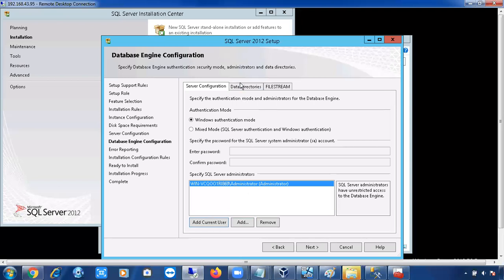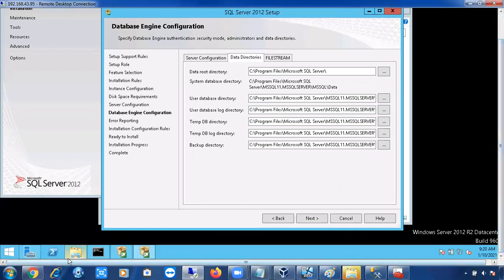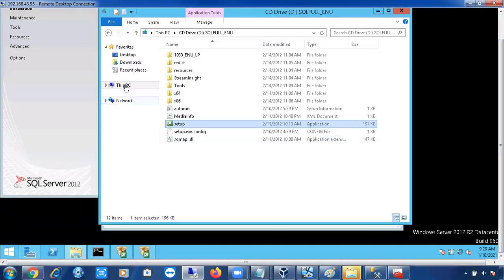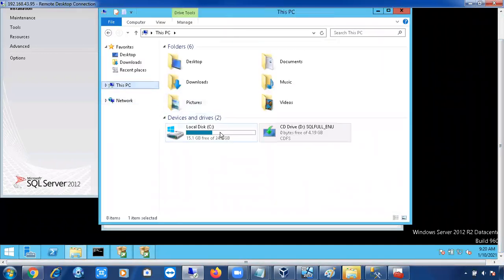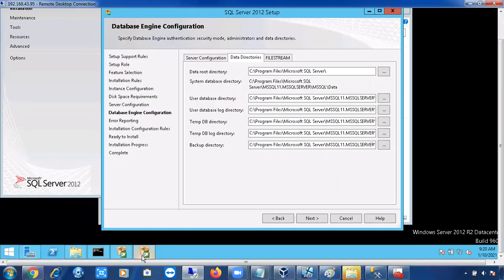Data directories. In which drive are you going to store all the data files, log files, backup files, tempdb files and all? Here you can select. As of now I have only the C drive in this virtual machine. I don't have any other drive, so I have to select the C drive only. I cannot select any other drive. So all the files I'm installing in the C drive, and it will create different folders in the C drive.